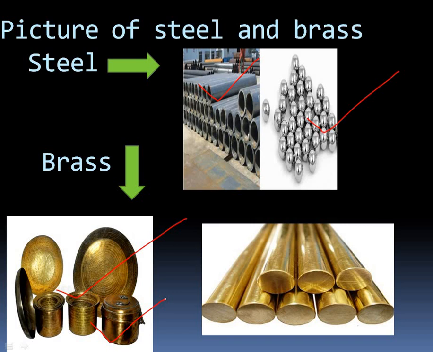That place of brass utensils has now been taken by steel and other things, but in the past we used brass utensils for household purposes. This is the picture of brass.